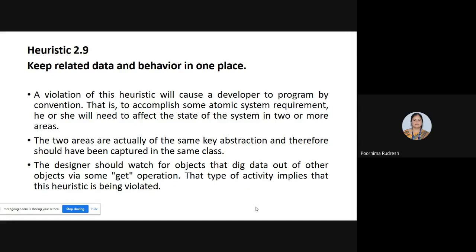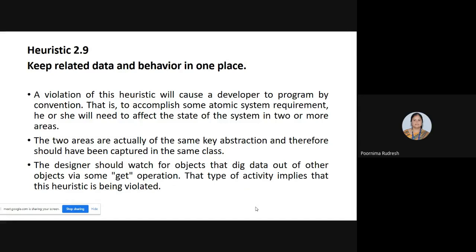A violation of this heuristic will cause a developer to program by convention, and this occurs when some atomic system requirement needs to affect the state of the system in two or more areas. The two areas are actually of the same key abstraction and should have been captured in the same class. And the designer should watch for objects that dig data out of other objects via some get operation. And this type of activity implies that this heuristic is being violated.